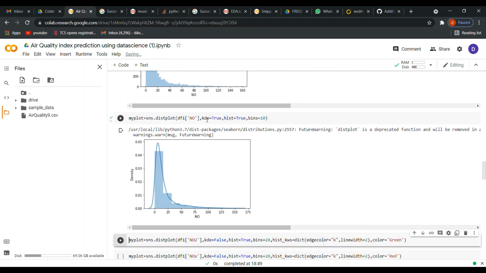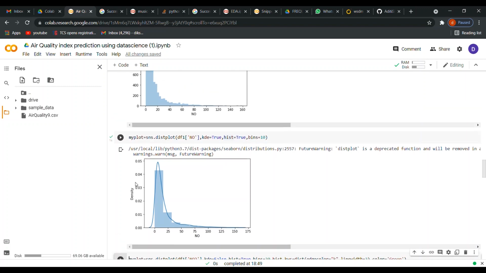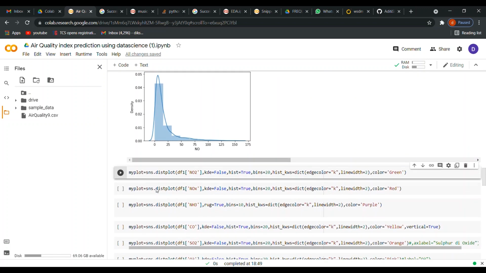Okay, so here you can see that I have given KDE as true and histogram also true. So this means that when you give KDE as true, you will get this line also. Okay, this curve, bell-shaped curve. It's not exactly a bell-shaped curve, but kind of. And this on the y-axis shows the probability density. Now your histogram was showing a frequency on the y-axis, but here it shows probability density. Means that the probability of the weight of the person being between, around 0 to 20 is 0.05, like that.